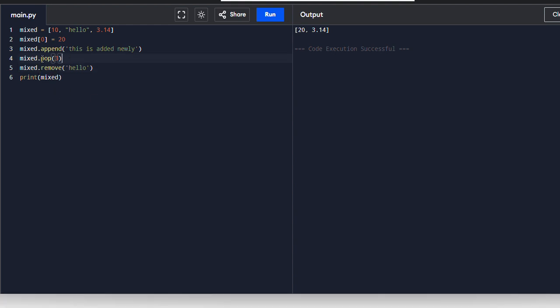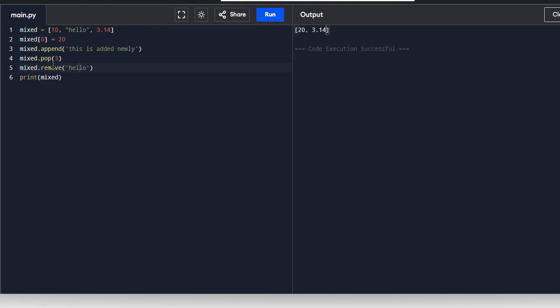I have copied the code over here. I have appended the code. Now I have used pop 3, which is going to remove the third index, and wherever we found hello, it's going to remove. Once you run this code, it's going to display only 20 and 3.14.